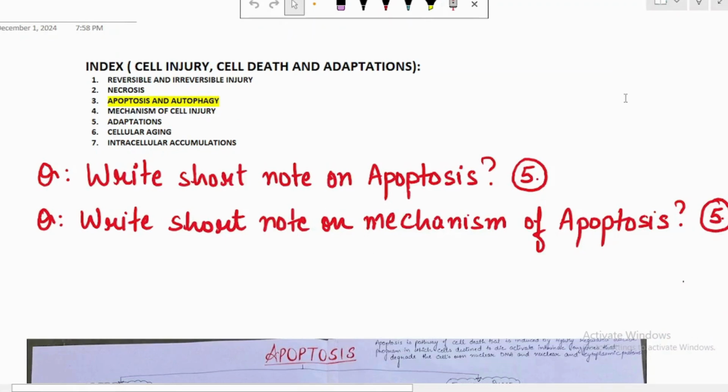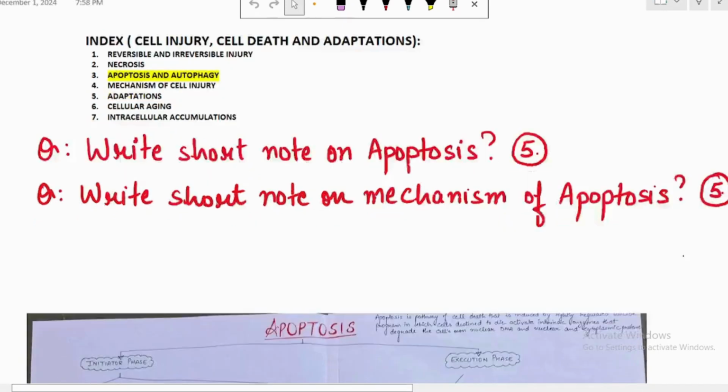Hello everyone. I'm going to start with the next topic, that is apoptosis. The questions that have been asked so far are: write a short note on apoptosis, which has been asked as a 5 mark answer, and write a short note on mechanism of apoptosis, which has also been asked as a 5 mark answer. So let's start with the topic of the day, that is apoptosis.